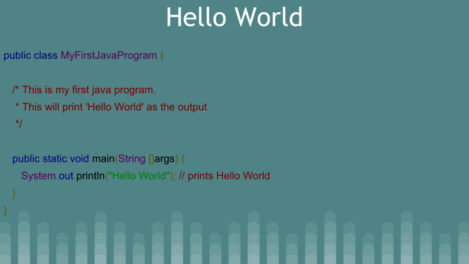So if you want to print hello world, you need to write System.out.println. For println, there are multiple kinds of things like print and println. Print basically prints on a single line, and println will print and break to the next line.